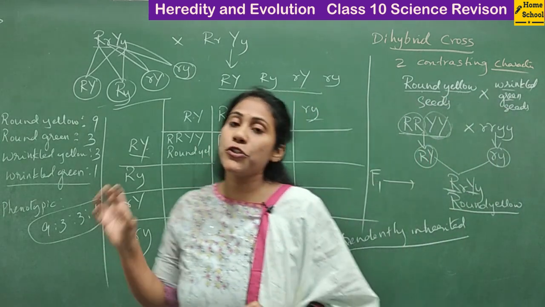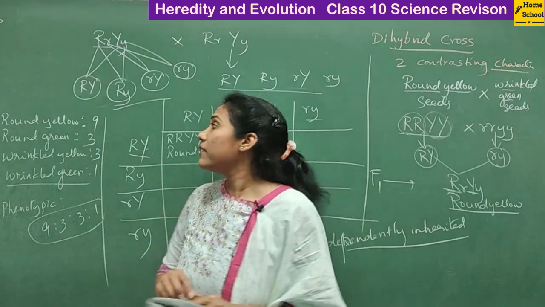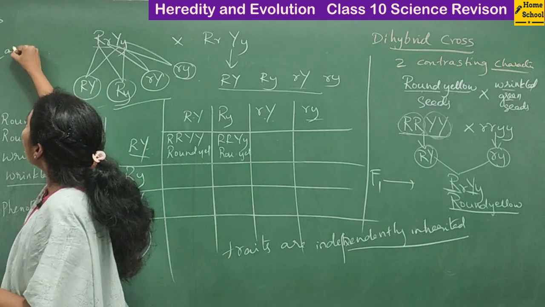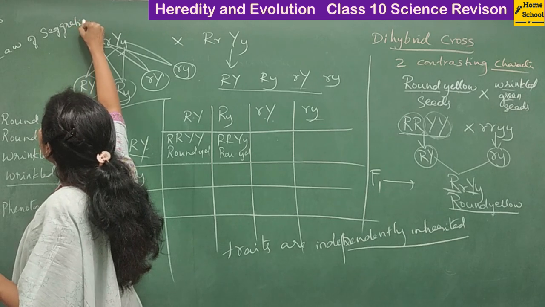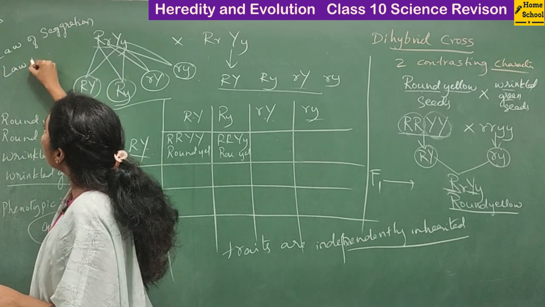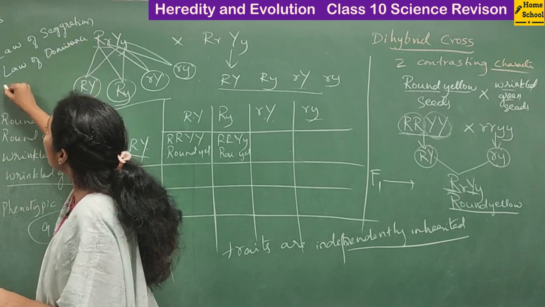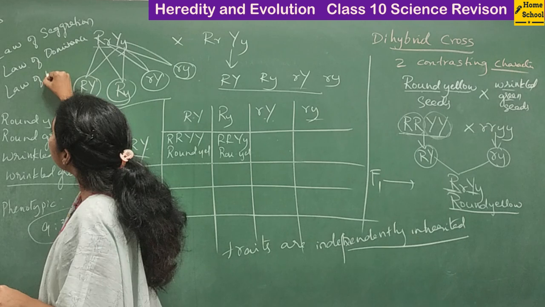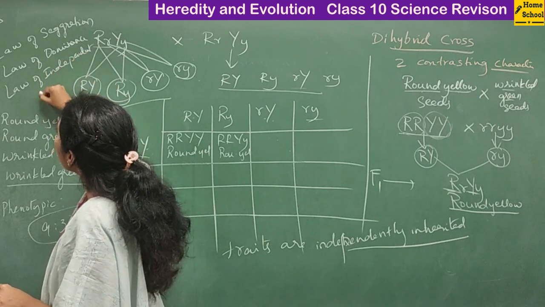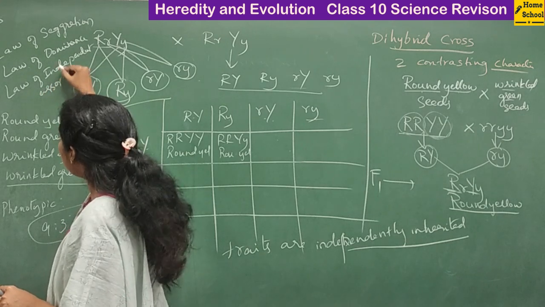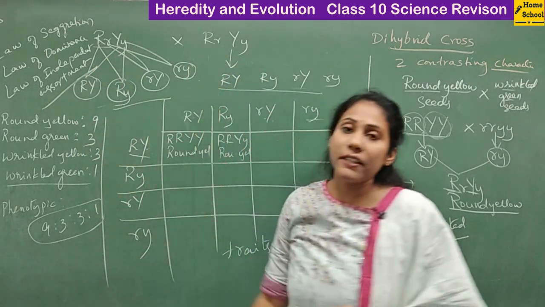Based on these two experiments, Mendel has given 3 laws: law of segregation, then law of dominance, and the third law is law of independent assortment. These are the 3 laws Mendel has given based on his monohybrid cross and dihybrid cross experiments.